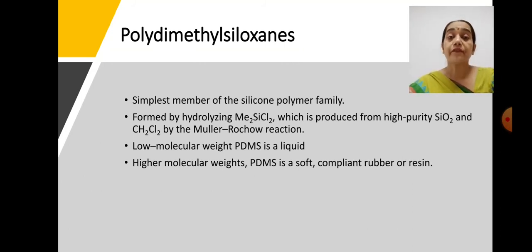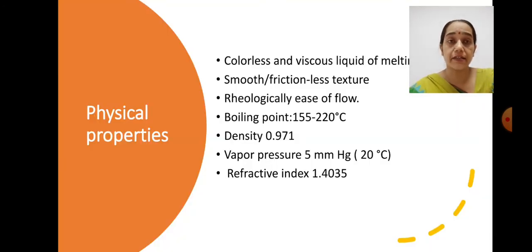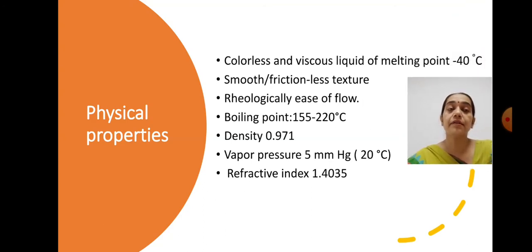So in this way we can say that polydimethyl siloxanes of low molecular weight will be in a liquid state, whereas high molecular weight ones will be in the form of rubber or resin or soft semi-solid structures. And they have certain physical characteristics: they are a colorless, viscous liquid with a melting point of -40 degrees Celsius. They have a smooth and frictionless texture, meaning they don't generate friction when something is flowing over the surface or gliding over another surface.